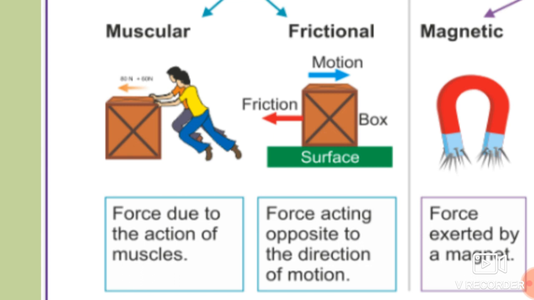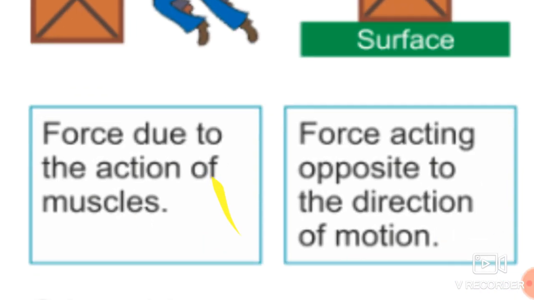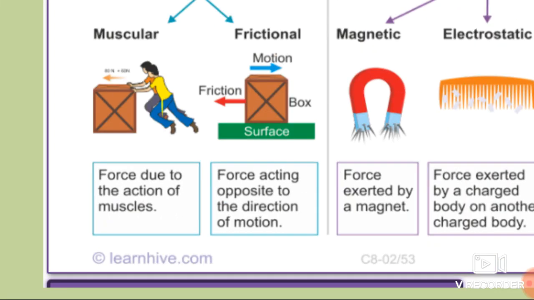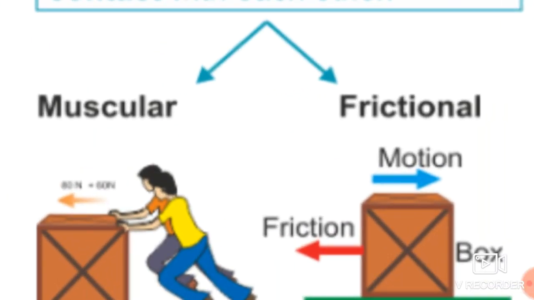They apply force with the help of their hands, so here they use their muscle power for pushing this box, and the force applied over there is nothing but the muscular force. So the force due to the action of muscles is nothing but the muscular force.